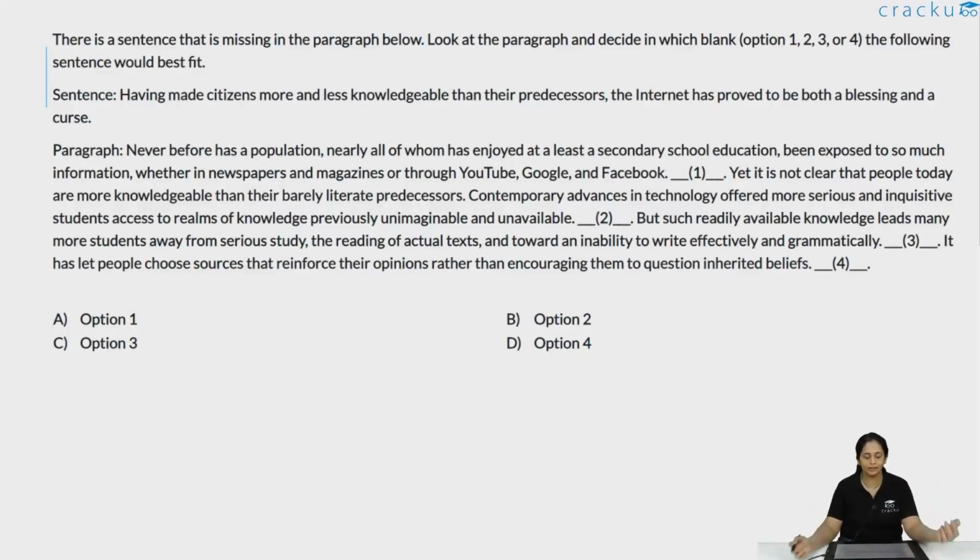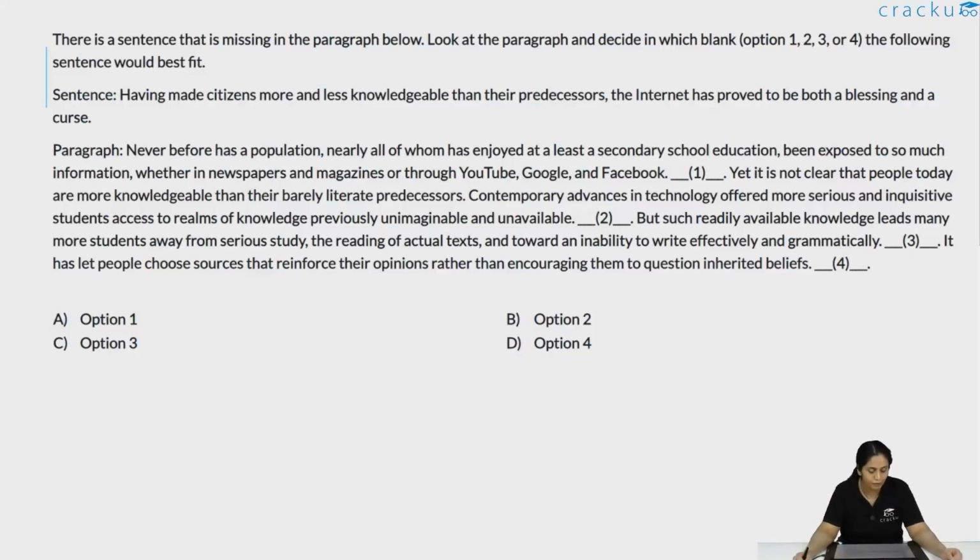So let's take a look at the sentence: having made citizens more and less knowledgeable than their predecessors, the internet has proved to be both a blessing and a curse. So basically the author is saying that the citizens are both more and less knowledgeable at the same time. So essentially that's a kind of irony. You can't be both more and less knowledgeable at the same time. So let us try to see the paragraph and then we can understand what the author is trying to say through it.